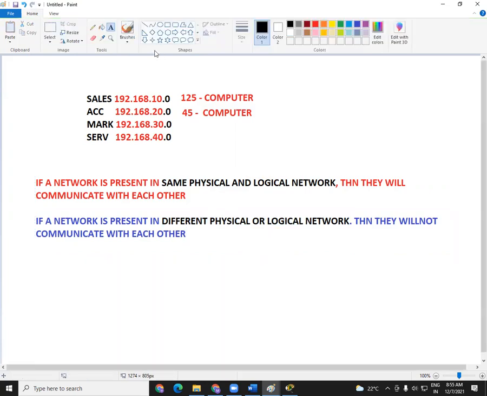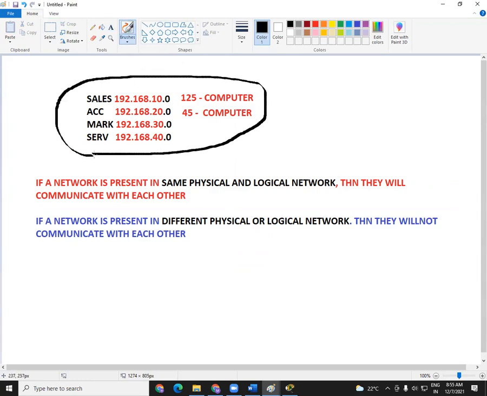So in our above example, that is our sales, accounts, marketing, and server, this is our same physical network. They are present in the same physical network, but logically they are not in the same network, right? So they will not communicate. Or you can take the example of a branch in India and a branch somewhere in Australia. Two different physical networks. Can they communicate with each other? Again, the answer is no. Now, I'll just write a note here. Please see carefully.